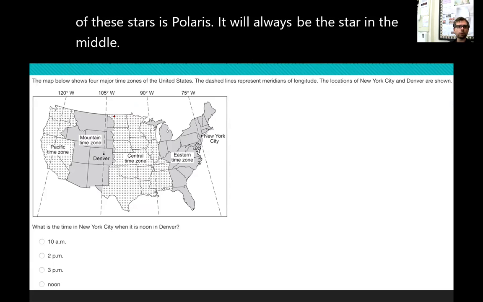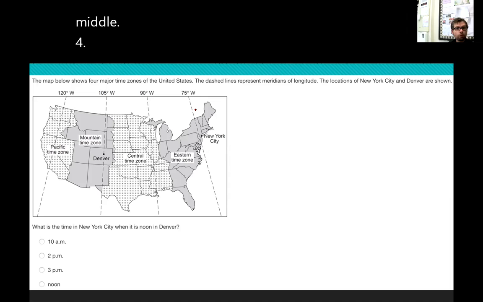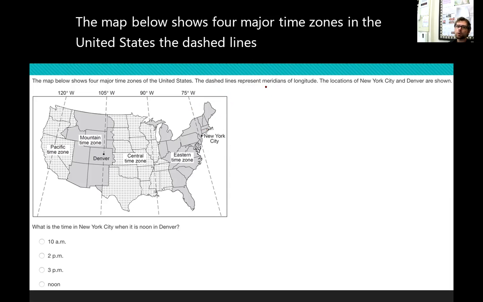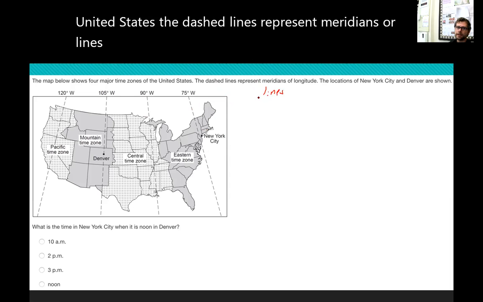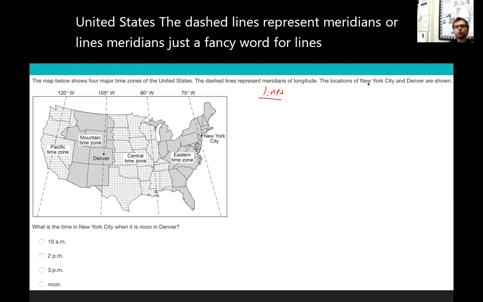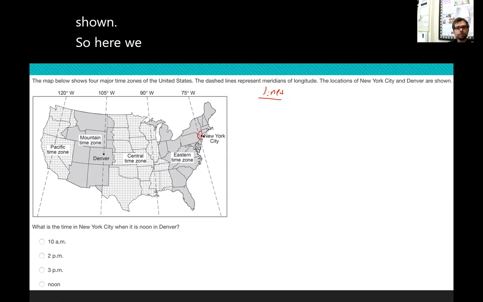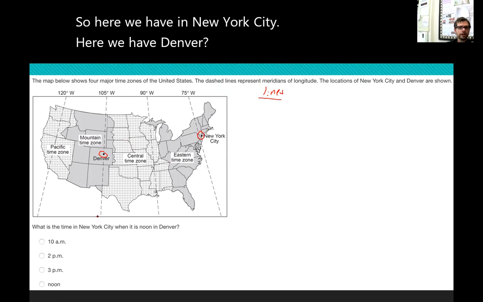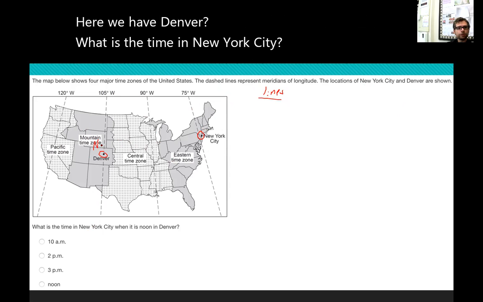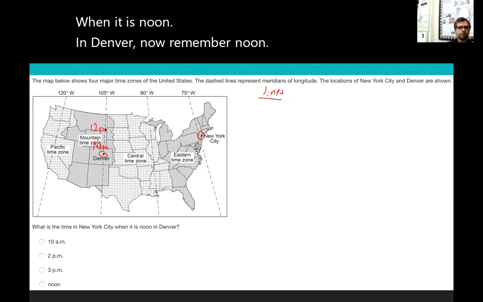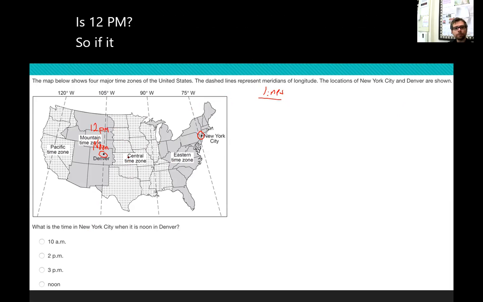Question 4. The map below shows 4 major time zones in the United States. The dashed lines represent meridians, or lines, meridians just a fancy word for lines, of longitude. The locations of New York City and Denver are shown. So here we have New York City, here we have Denver. What is the time in New York City when it is noon in Denver? Now remember, noon is 12 p.m. So if it is 12 p.m. in Denver, what time is it in New York City?